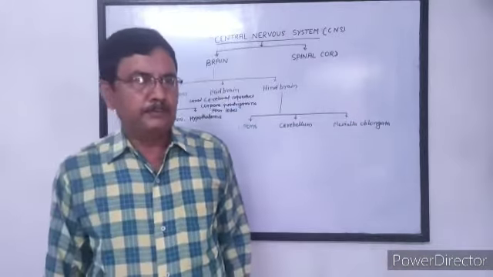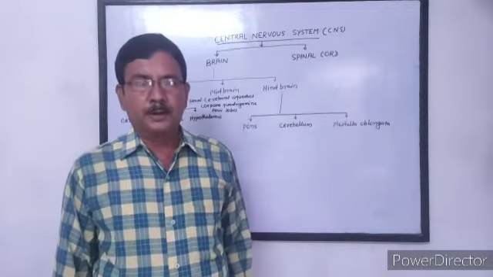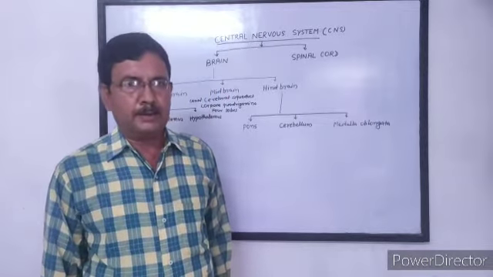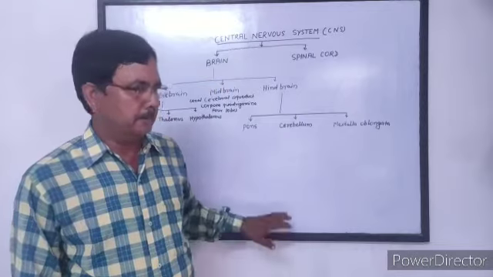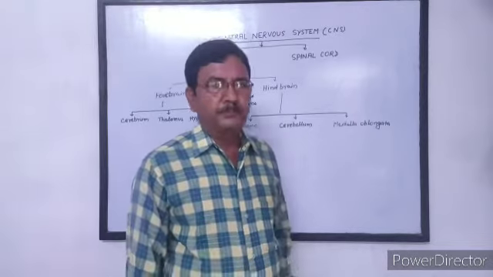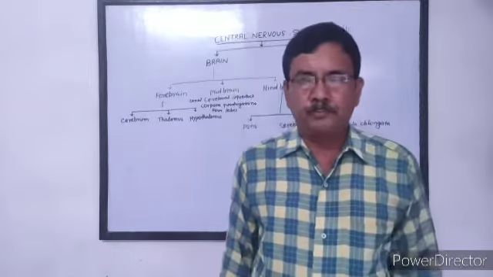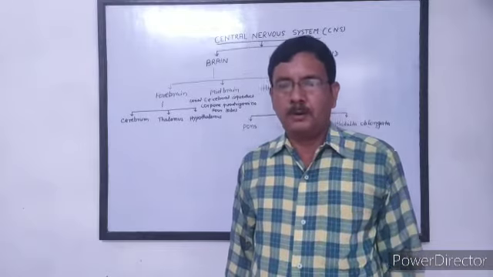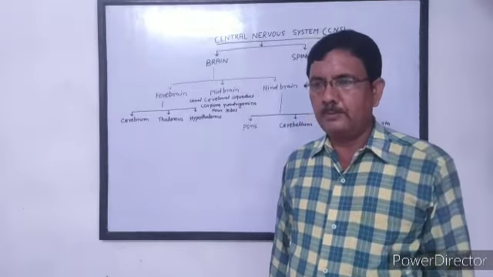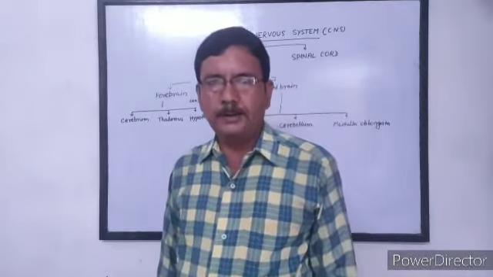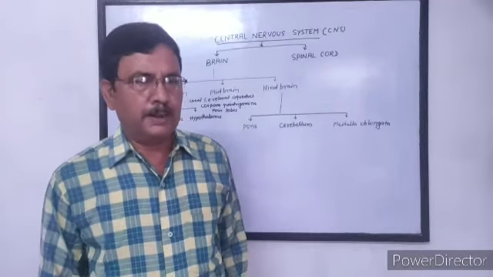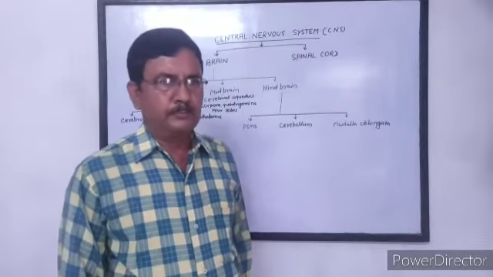Brain is the central controlling and regulating center of our body, which is situated in the brain box or cranium. Brain box is also called cranium, which is situated in our skull.